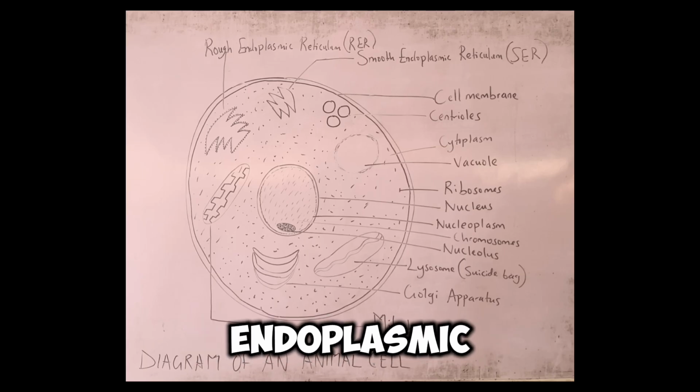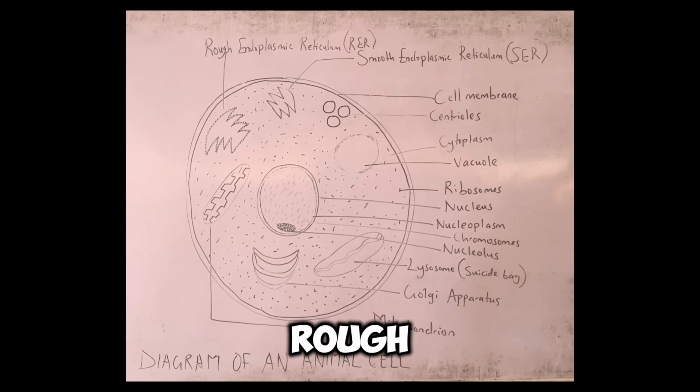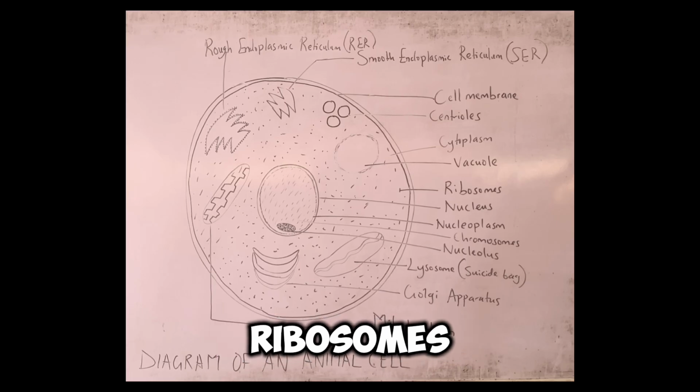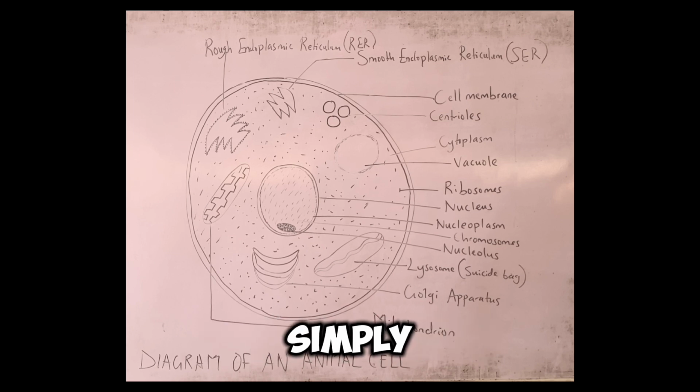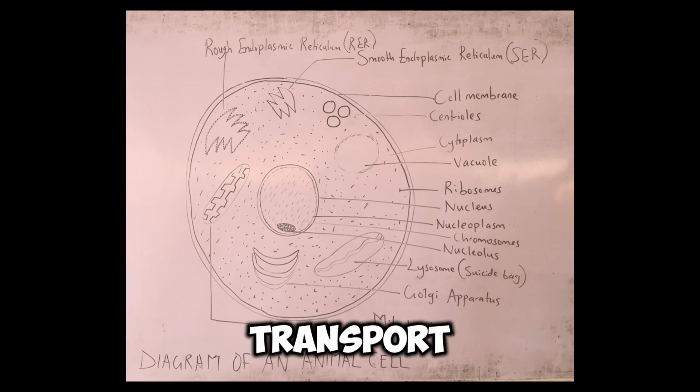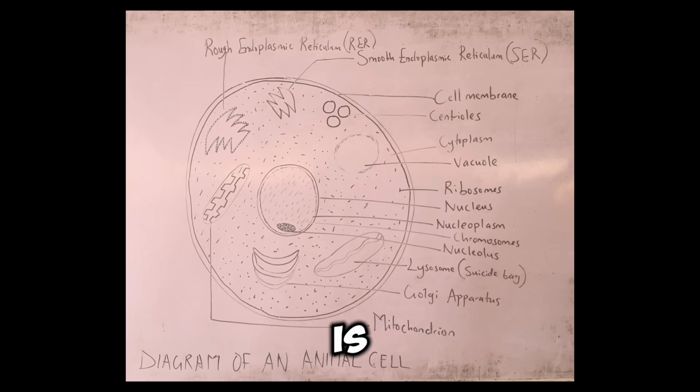The rough endoplasmic reticulum is said to be rough because it carries ribosomes on its surface. Its function is simply to make and transport proteins.